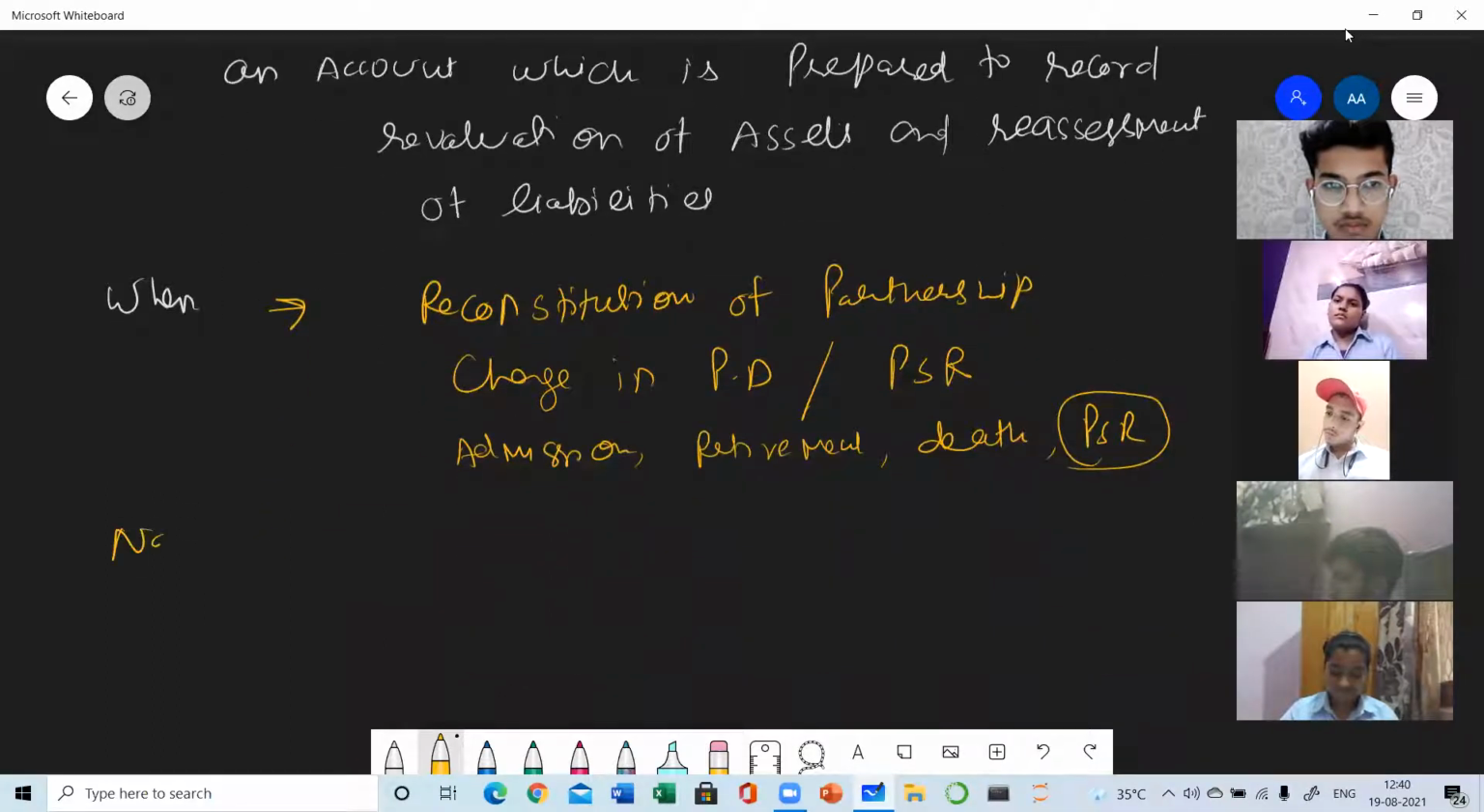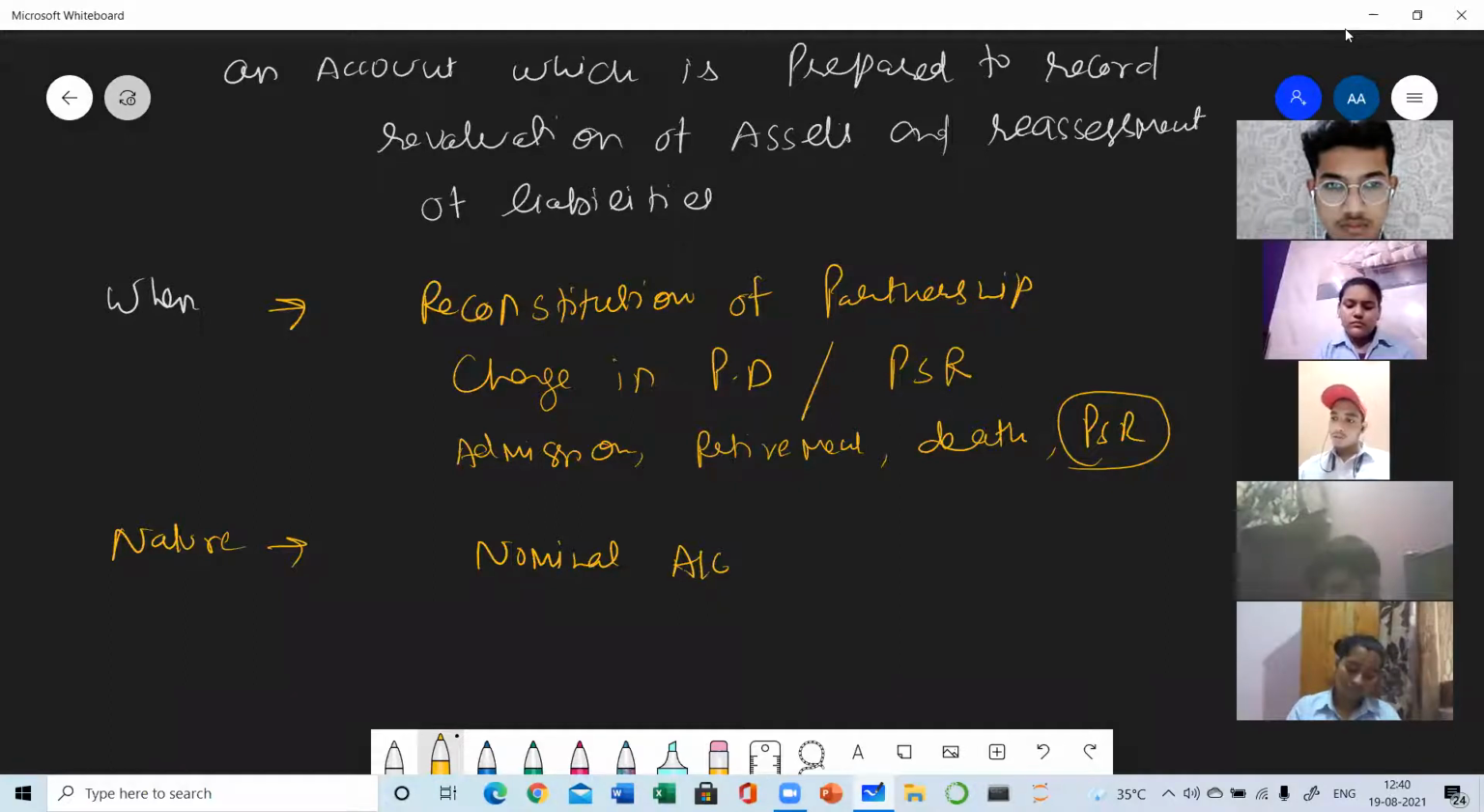Now next, nature. What is the nature of revaluation account? So its nature is nominal account. It's a nominal account. Just like all the accounts have some nature, so revaluation account is the nominal account by nature. So with all the expenses, it will be debited, or increase in the assets, it will be debited. And with all the losses, it will be credited.